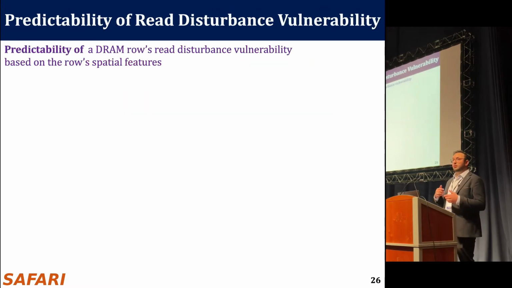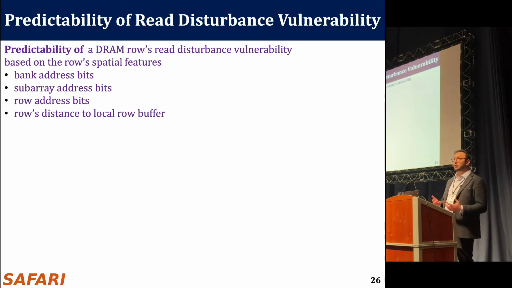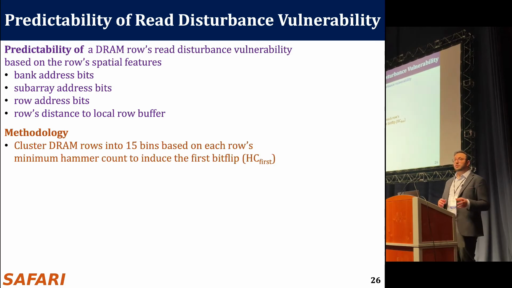To go deeper, we also measure the predictability of read disturbance vulnerability based on the row spatial features. We use the spatial features of bank address bits, subarray address bits, row address bits, and row distance to the local row buffer. In our methodology, we cluster DRAM rows into 15 different categories of read disturbance vulnerability level.